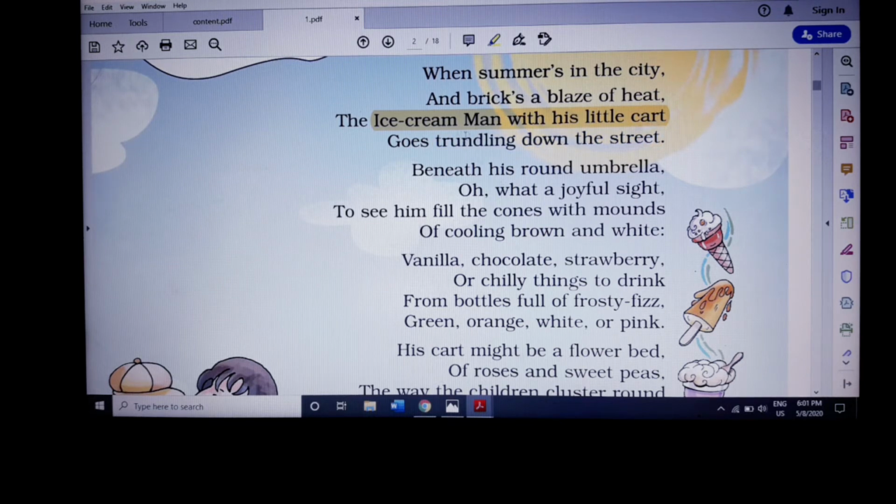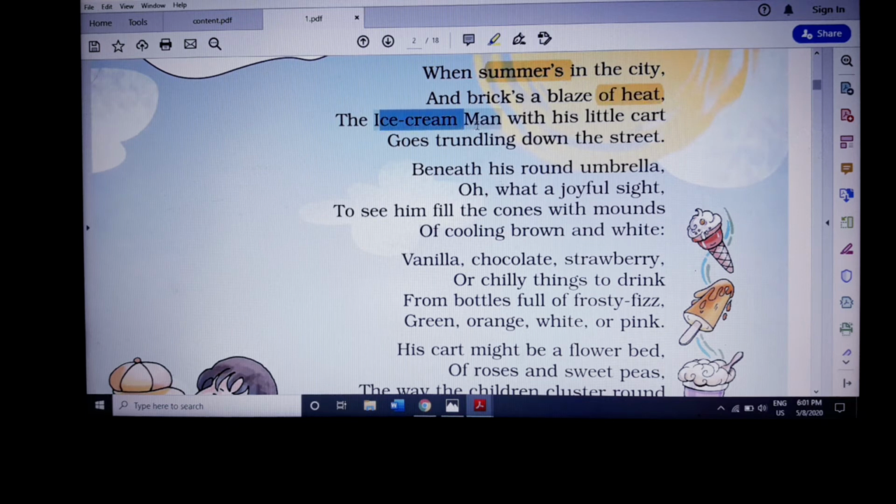We'll just revise it again. When summer is in the city and brings a blaze of heat, the ice cream man with his little cart goes trundling down the street. So this is the first paragraph. It is summer, it is very hot, and the ice cream man is moving. Trundling means moving. He is moving in the streets with his little cart, which is filled with what? Ice creams. Yes. So next, let's move on to the second paragraph.